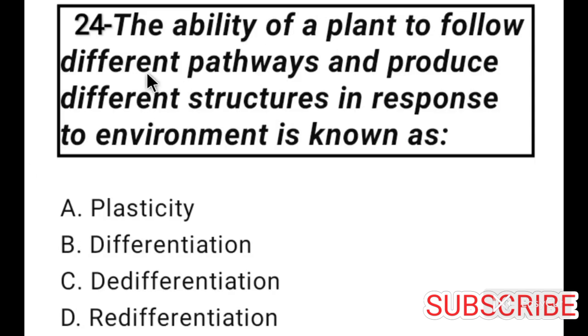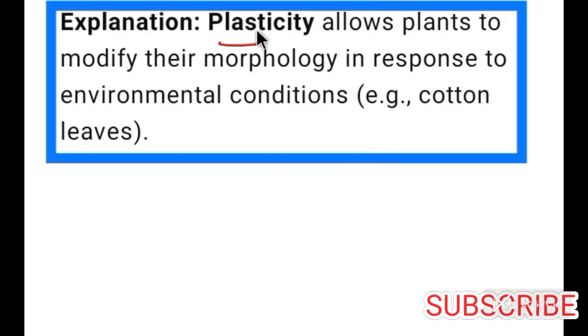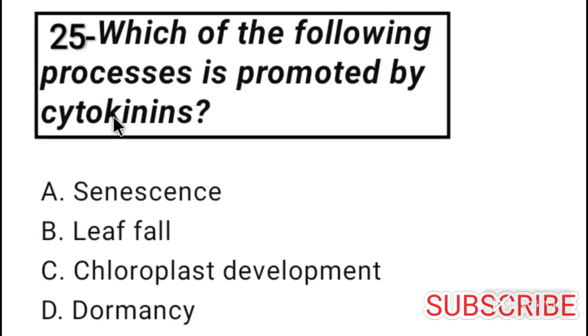Question number 24. The ability of a plant to follow different pathways and produce different structures in response to environment is known as, this phenomenon is plasticity. So, option A is correct for question number 24. Plasticity allows plants to modify their morphology in response to environmental conditions. An example of a plant which shows plasticity is cotton leaves.